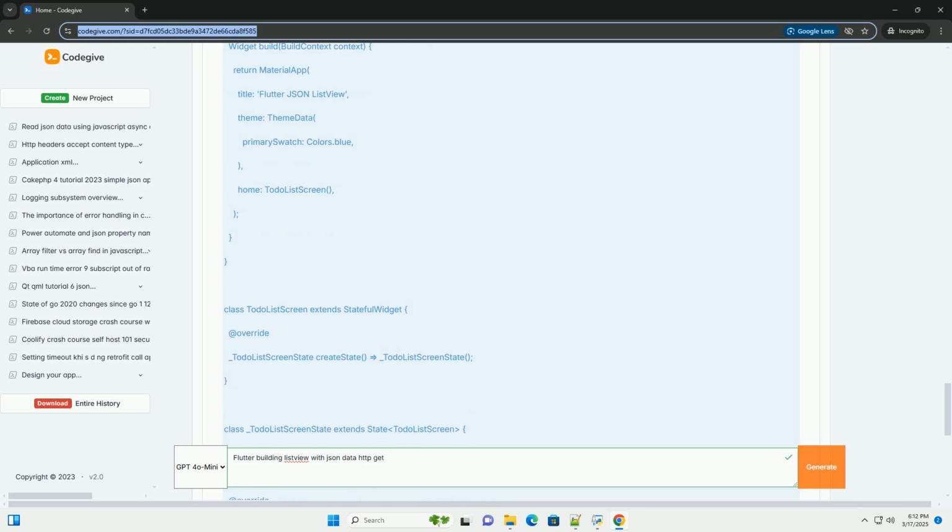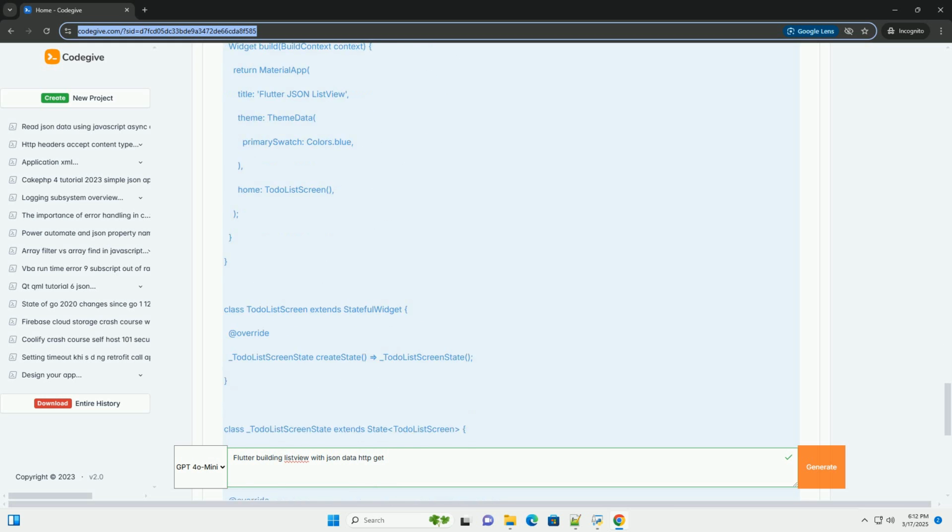API key: if your API requires an API key, be sure to store it securely, for example using environment variables or a secure configuration file, and never hard-code it directly in your code. Error messages: provide user-friendly error messages that are helpful and informative. Asynchronous operations: always handle asynchronous operations carefully to avoid blocking the main thread.